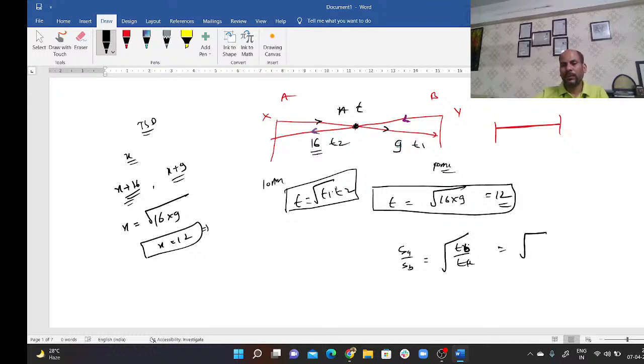So B is taking 16 hours, A is taking 9 hours. So the ratio of their speed is 4:3. So this question they may ask in two ways in the same question. This is the one thing, the ratio of their speed, and they can also ask about the time they will take.